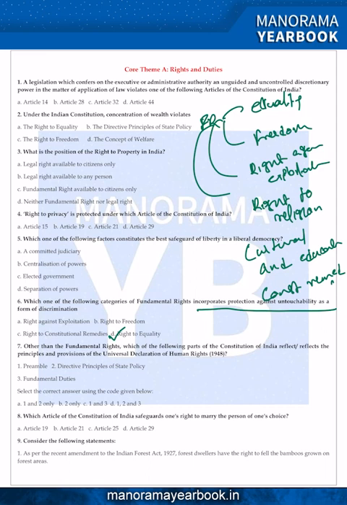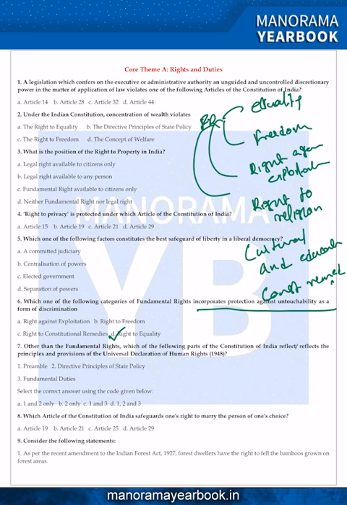If you look at the preamble, which says justice, liberty, equality, fraternity, those are all principles of the universal declaration. Then the fundamental rights also talk about equality, right against exploitation, and freedom of religion, which are also part of the universal declaration, in the fundamental rights part.